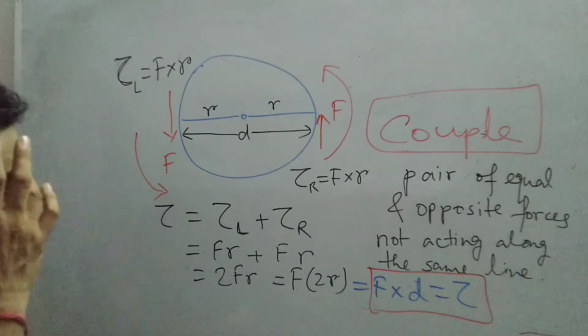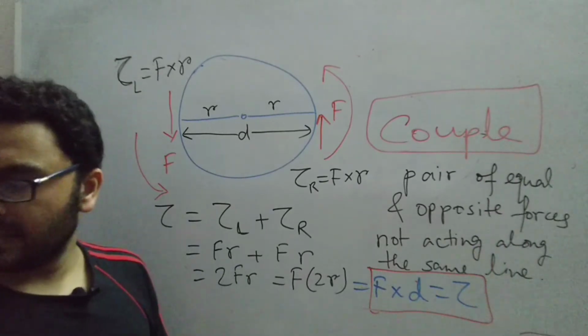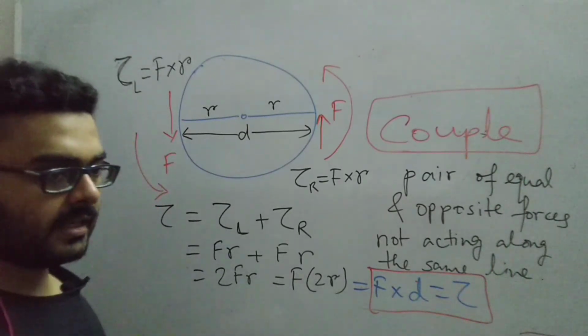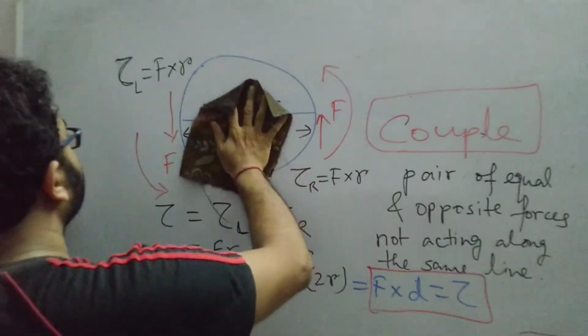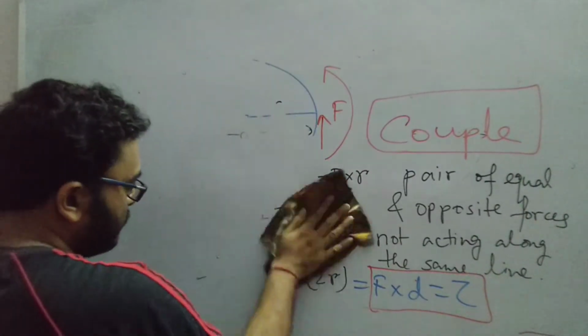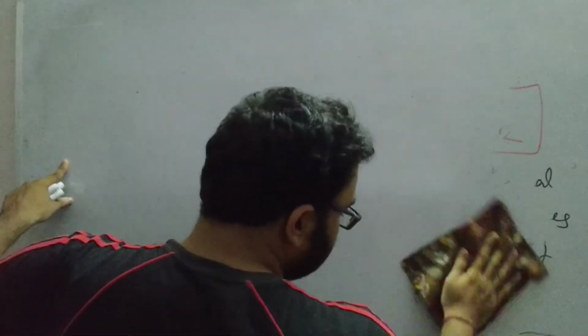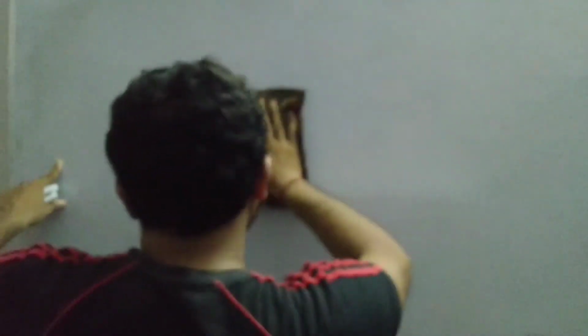Now let us come to some numerical examples, because physics is incomplete without numerical examples. So let us consider some examples.